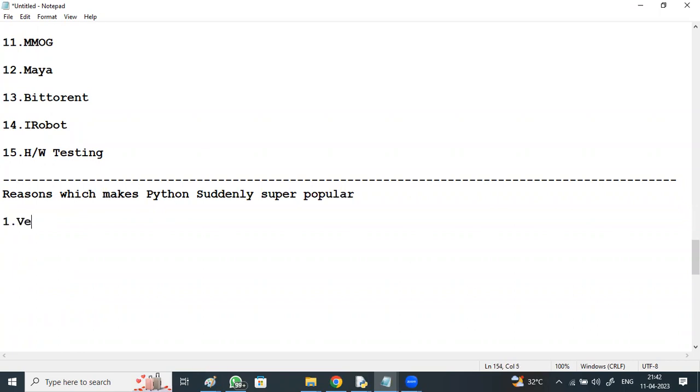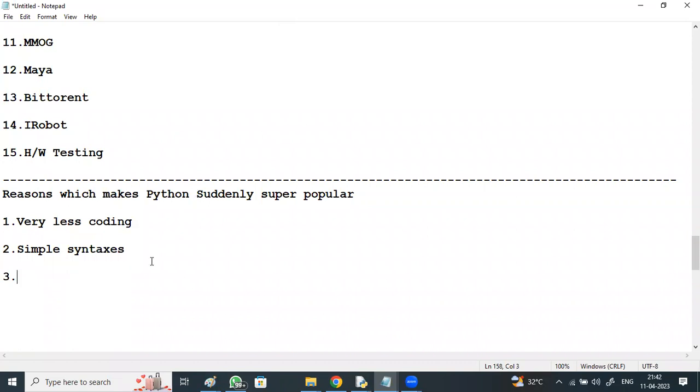So first, Python has very little coding and simple syntax. The syntax of Python looks like normal English statements. So most programmers and developers are migrating towards the Python environment, because of its simple syntax and very little code.